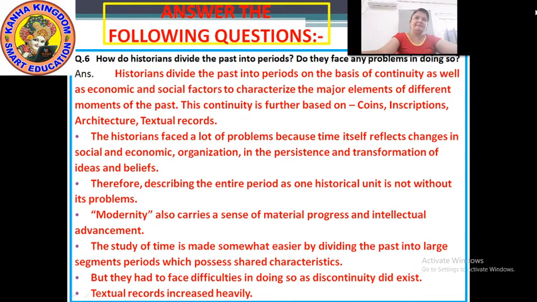Question number 6 is, how do historians divide the past into periods? Okay, and do they face any problems in doing so?